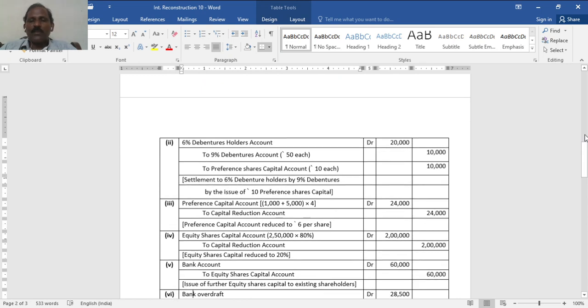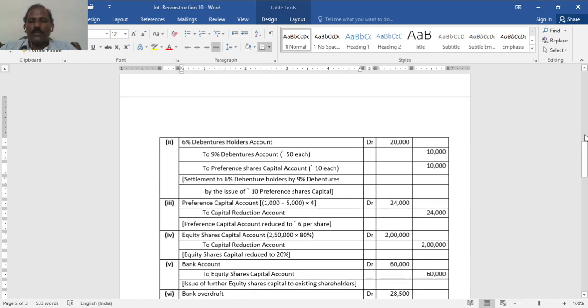Then these preference shares must be reduced, means all preference shares existing 5,000, in the sense in issued capital there is 50,000 capital, 10 each, that is 5,000. Now 1,000 given to debenture holders, so 6,000 has to be reduced to 6 rupees, means 4 rupees, 6,000 times 4, 24,000 we transfer to capital reduction.